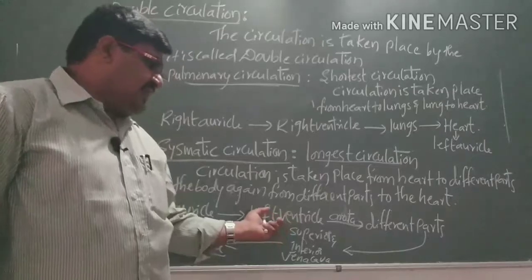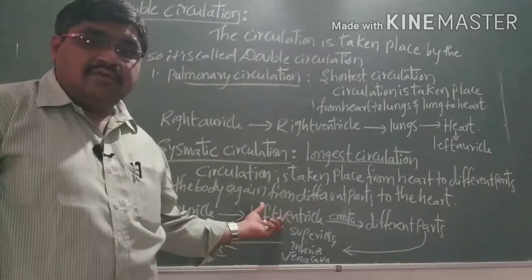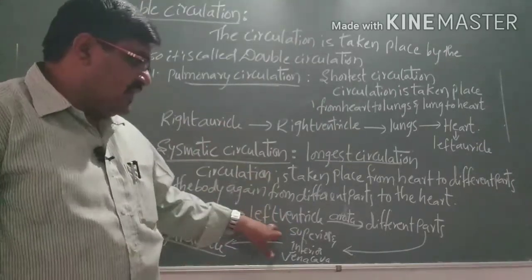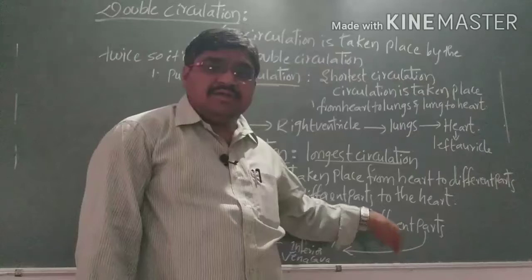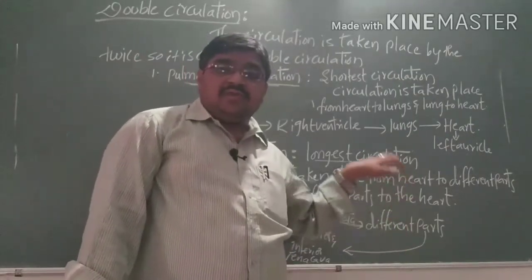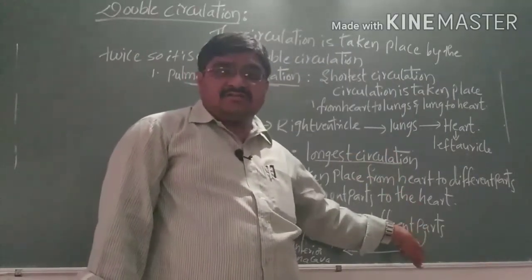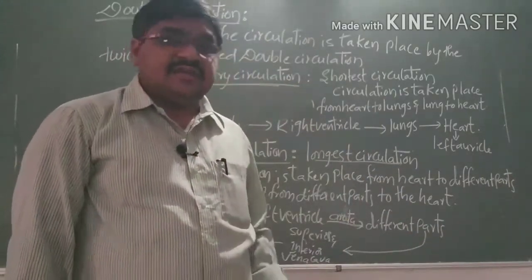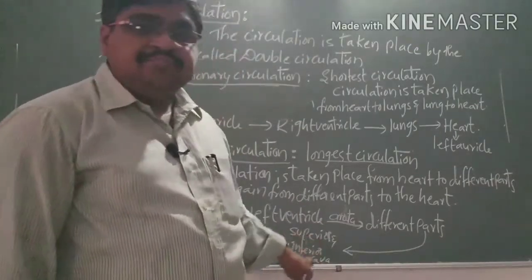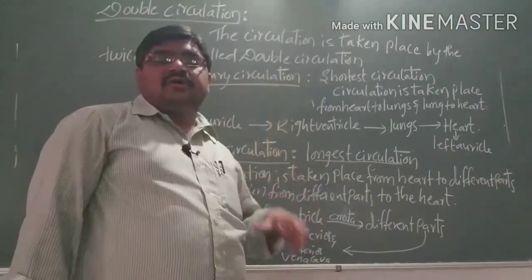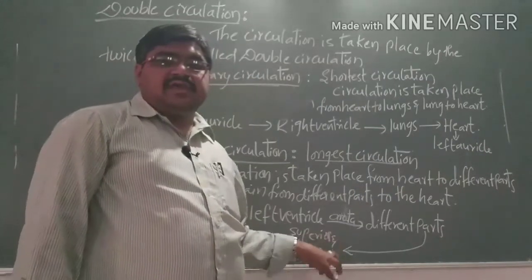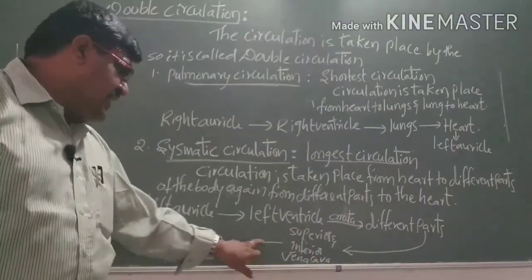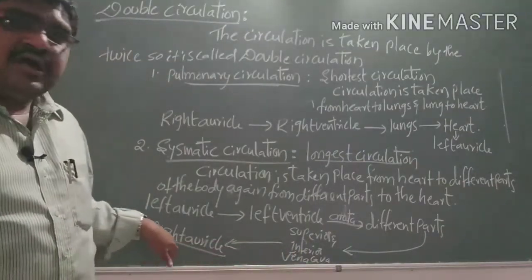From the left auricle, it enters the left ventricle by the opening of the aortic semilunar valves present at the base of the aorta. Through the aorta, the oxygenated blood is passed to different parts of the body. Again, from different parts, the veins will collect the deoxygenated blood by the superior and inferior vena cava, from upper parts and lower parts. From the superior and inferior vena cava, it enters into the right auricle.